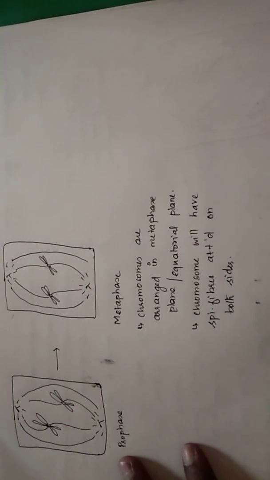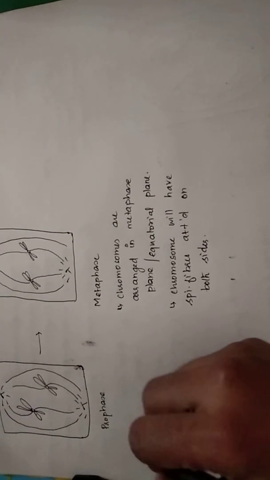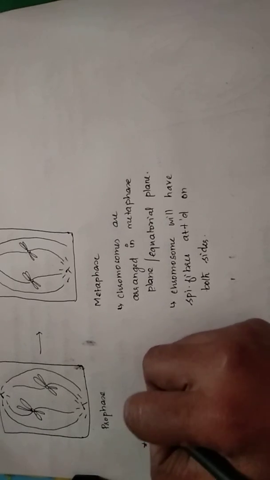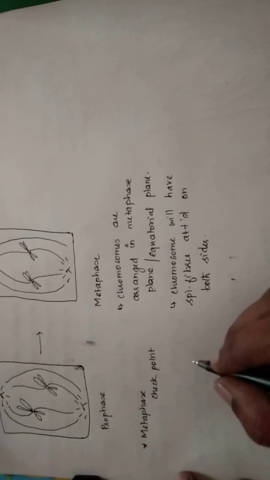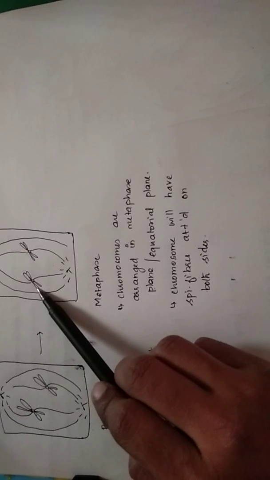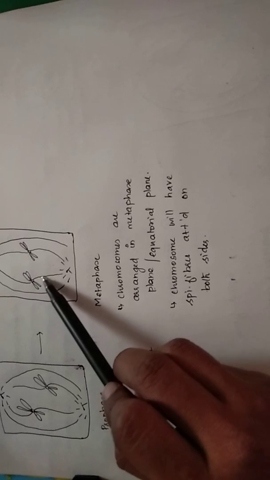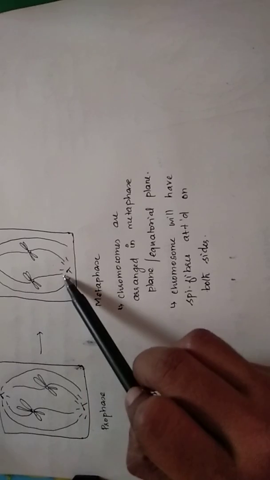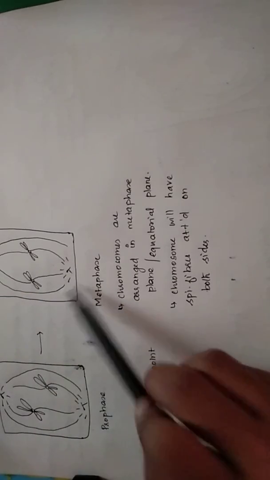And by the end of metaphase the cell undergoes metaphase checkpoint. So metaphase checkpoint அப்படின்னா என்ன அப்படின்னா cell is going to check for these two conditions. அதாவது chromosomes வந்துட்டு ஈக்குவட்டோரியல் பிளேனில் அரேஞ்ச் ஆகிருக்கா அப்படின்னு செக் பண்ணுறது. இன்னொன்று வந்துட்டு if the chromosomes are attached to spindle fibers on both the sides, ஆனால் both the sides attachment வந்துட்டு spindle fibers has to come from opposite poles. இதை வந்துட்டு செக் பண்ணுறது தான் வந்துட்டு metaphase checkpoint.